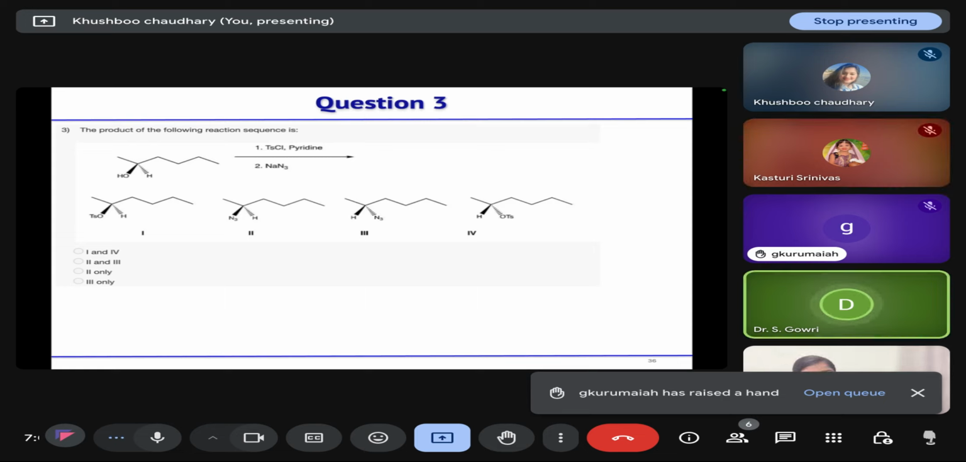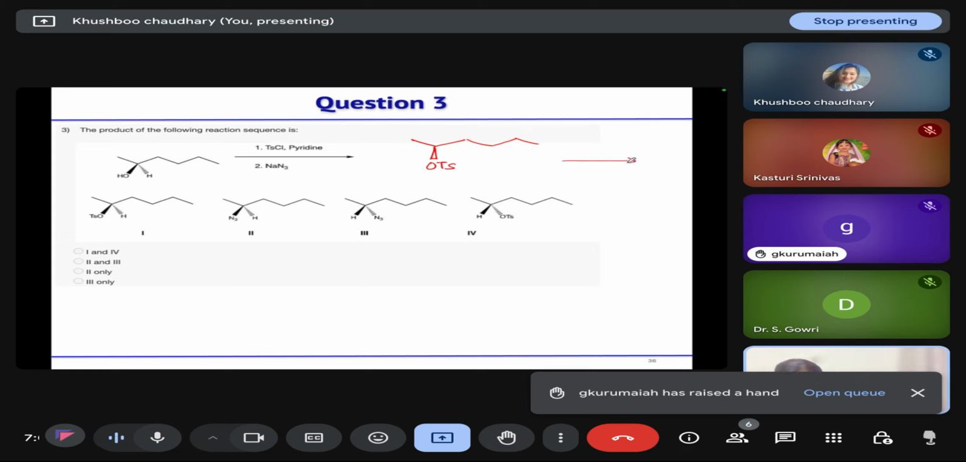First, oxygen donates electrons towards the sulfur in the tosyl chloride. And then in the final step, Cl minus attacks that carbon by SN2 mechanism. Correct. So first, pyridine will take the proton and then it will form this OTs, because oxygen is attacking at the tosyl chloride and chloride will leave. So this will form first.